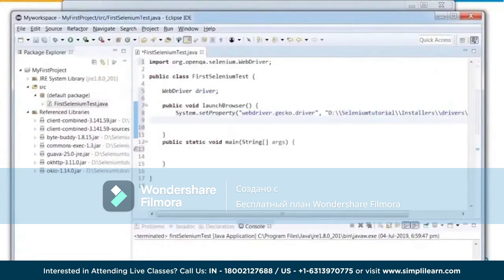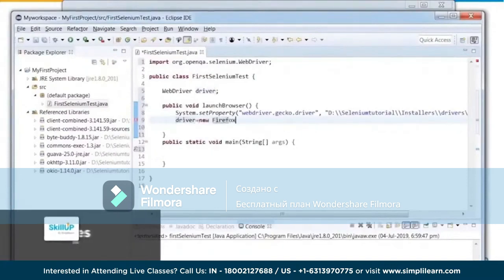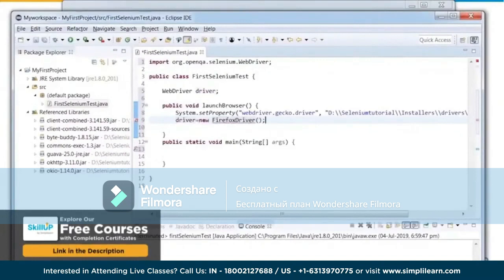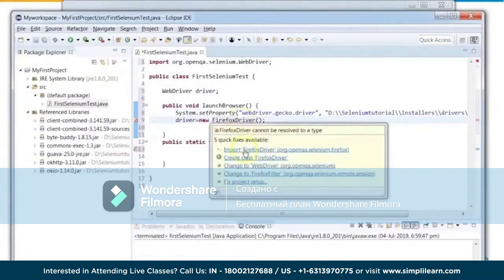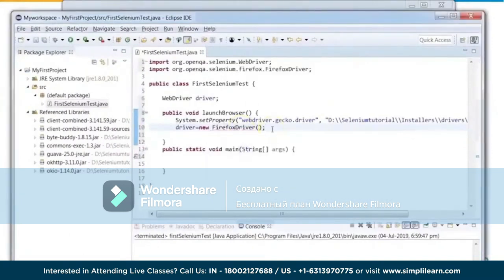Next. Once I've set the property, I need to provide a command for launching my Firefox driver. And how do I do that? I simply use this driver object which I've created: driver equal to new FirefoxDriver. Similarly, the way we imported packages for WebDriver, we also need to import the package for FirefoxDriver. So just hover the mouse over that and select import FirefoxDriver. With these two statements, we will be able to launch the Firefox browser.